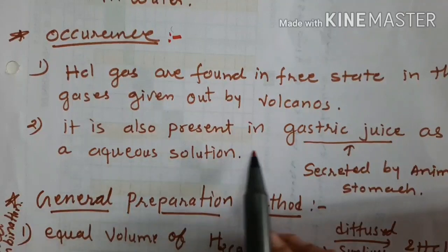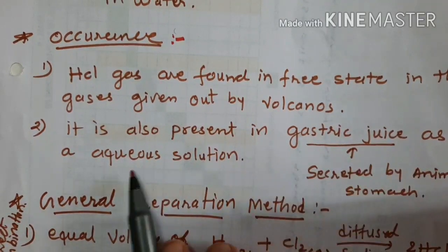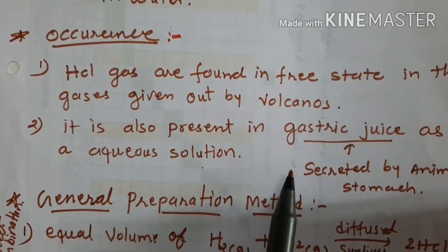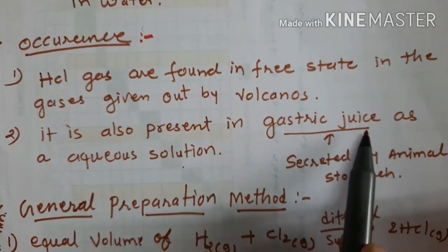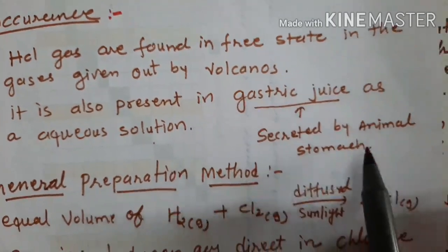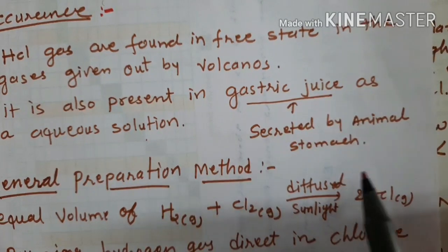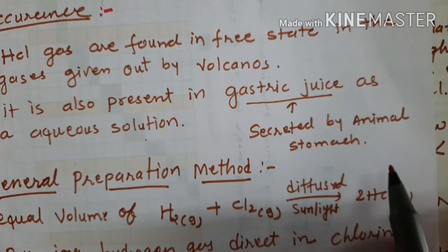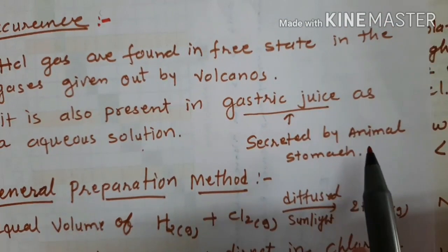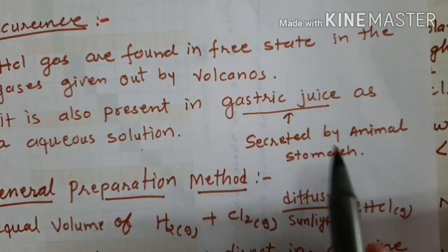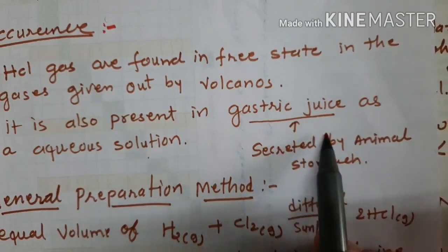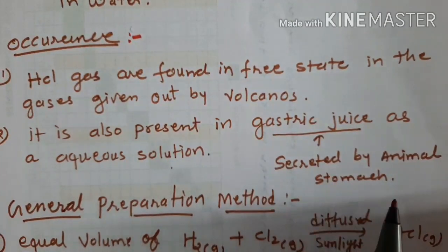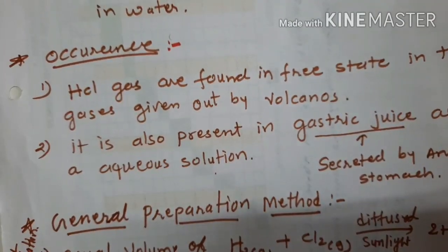It is also present in gastric juice as an aqueous solution. Gastric juice is the acid secreted by the animal stomach. In our stomach, food is digested by acid, and in that gastric acid, HCl is also present in a very small amount.